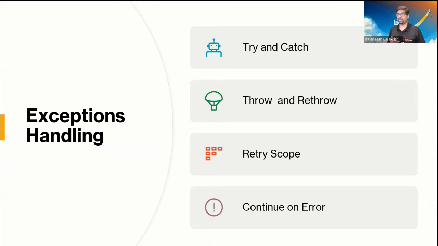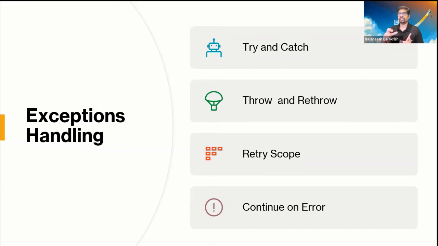The second thing is you can throw and rethrow. The main difference between throw and rethrow is that throw is when you are just throwing an exception. You found an exception, and you are going to throw either an application exception or a business exception. The first time you throw an application exception or a business exception is called throw.